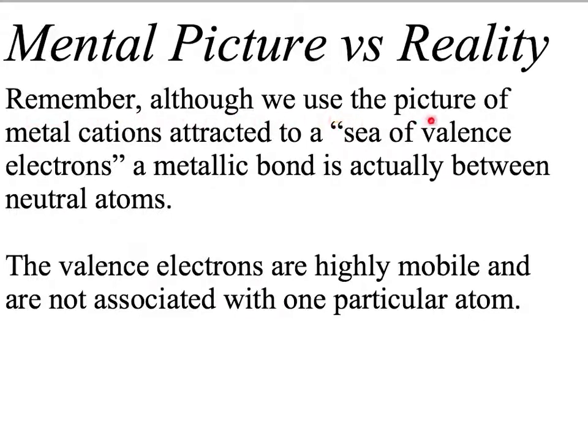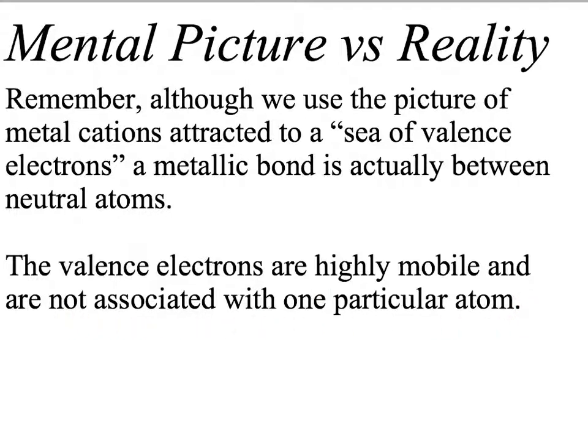Remember, although we use the picture of metal cations attracted to a sea of valence electrons, a metallic bond is actually between neutral atoms. We just use the mental conception of it being cations in a sea of valence electrons. It really is neutral atoms. The valence electrons are highly mobile and are not associated with one particular atom.